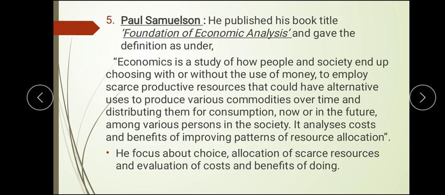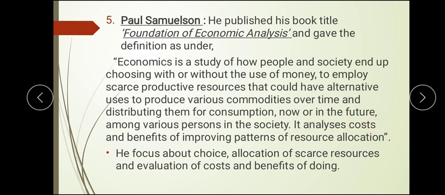Then comes Paul Samuelson, the fifth economist. He published his book, Foundations of Economic Analysis, and his definition was brief enough. He focused more on choice, allocation and scarce resources, looking at how much cost and how much benefit there is in doing something. Here he talks about people and society, with or without the use of money, using the resources they have so that they can use them alternatively, not only for now but also for future consumption, so that in society these products are used differently by different people.